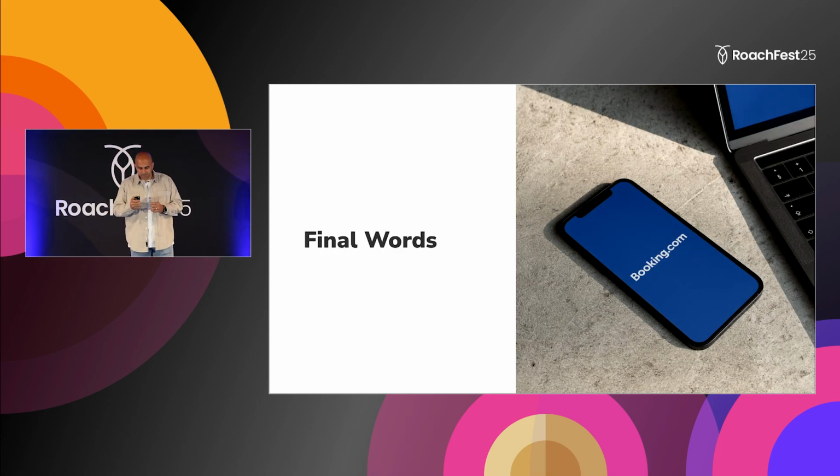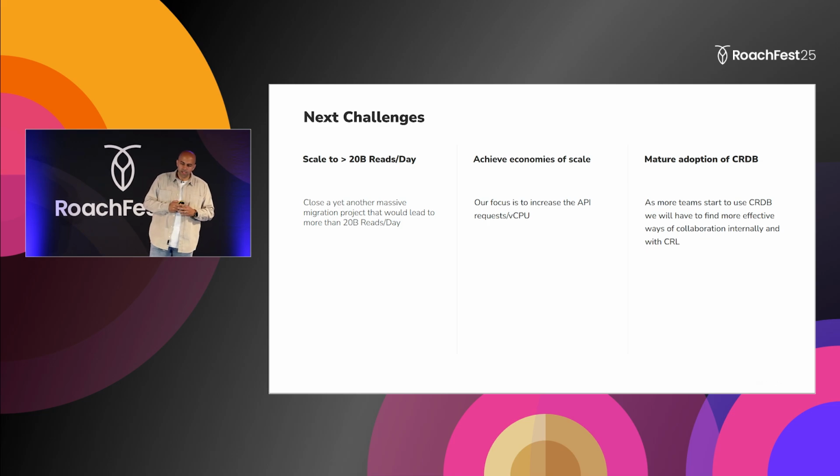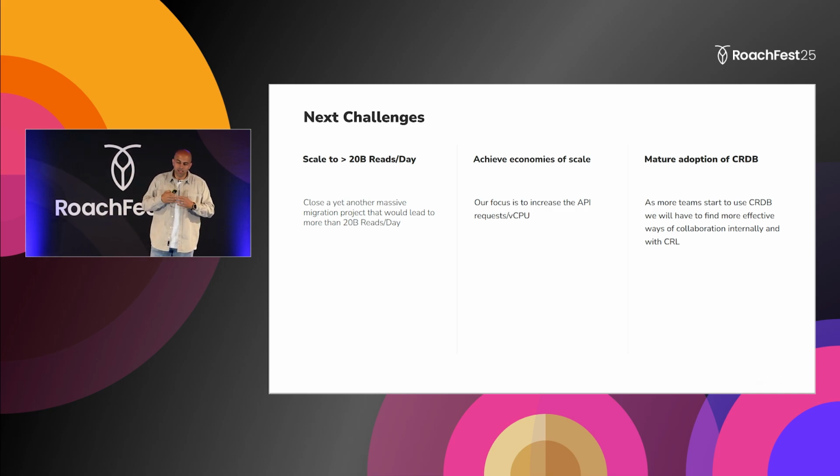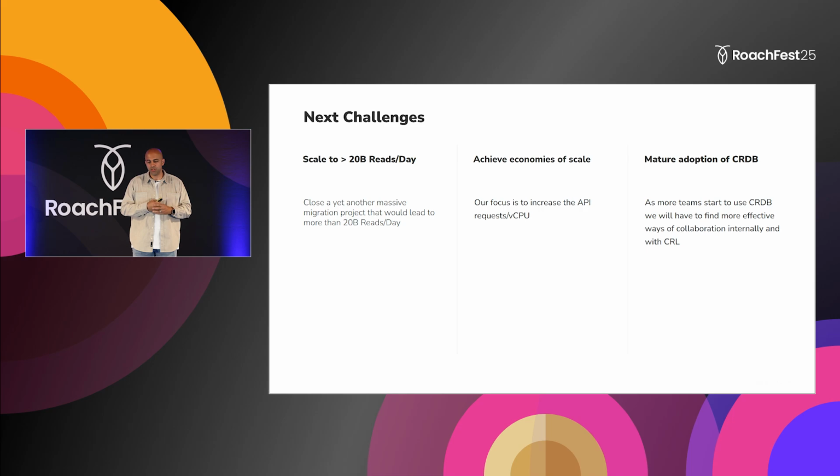So finally, what would be our next challenges? I think we talked about multiple things, cost, resiliency, and other stuff. We are trying to close a huge internal migration project that would 10x the load on our systems. We need to make sure that when we do that, it's going to be cost efficient.